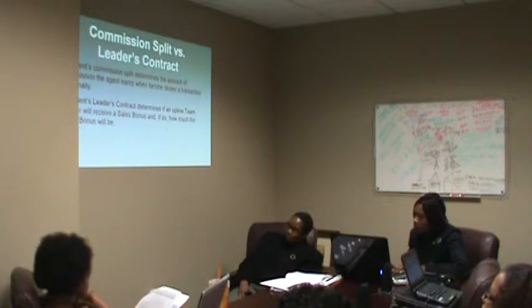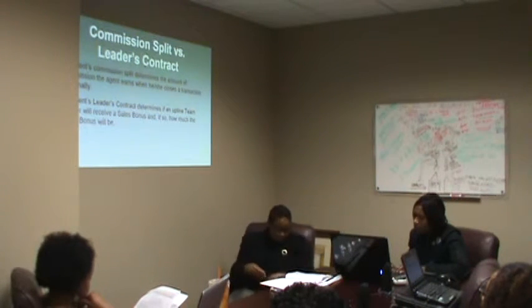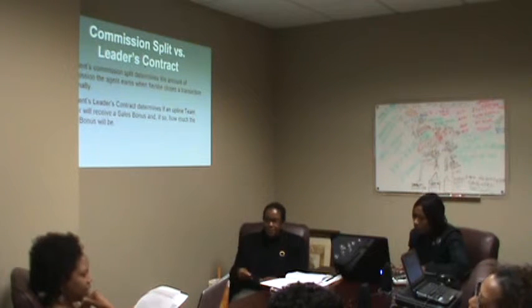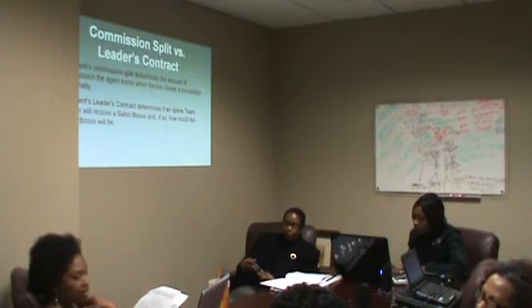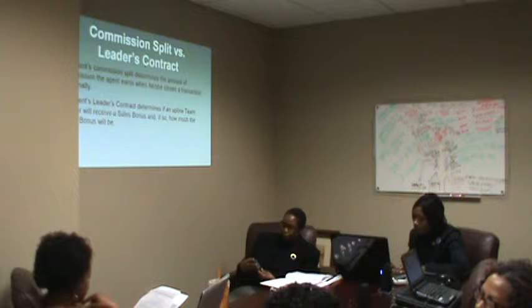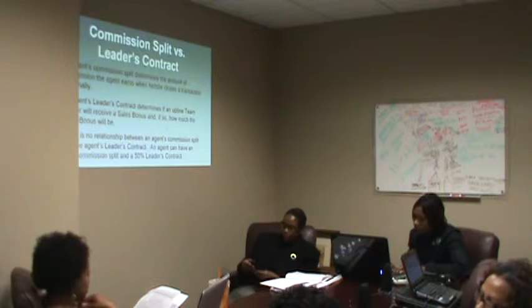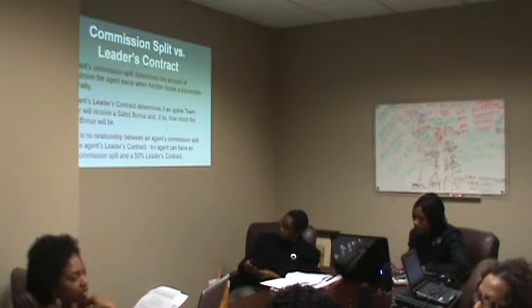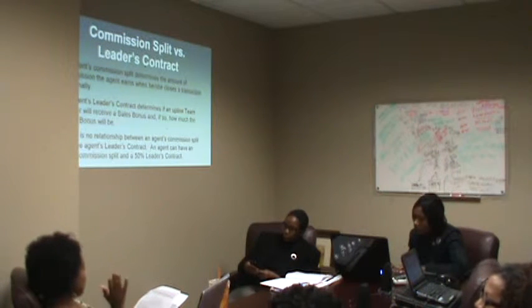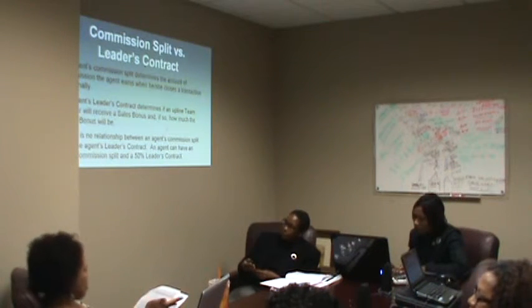Commission split determines what you get paid for your own production. The leader's contract will determine how many team members, if any, you receive a sales bonus for team production, and if so, how much. There is no relationship between an agent's commission split and that leader's contract. An agent can have an 80% commission split and a 50% leader's contract.